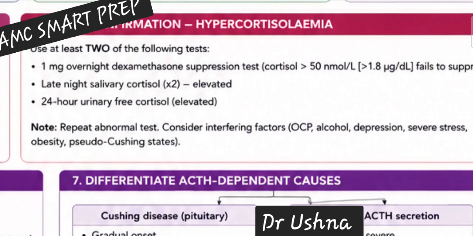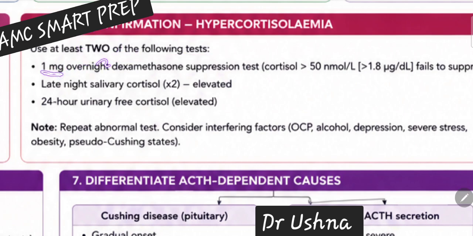So we have three important tests and all three are initial investigations. So any of these can be in your question. Okay, so any of these can be your answer. You have to look up all three options. And for diagnosis of your Cushing syndrome, you need at least two of these. Okay, so two of these are very important.